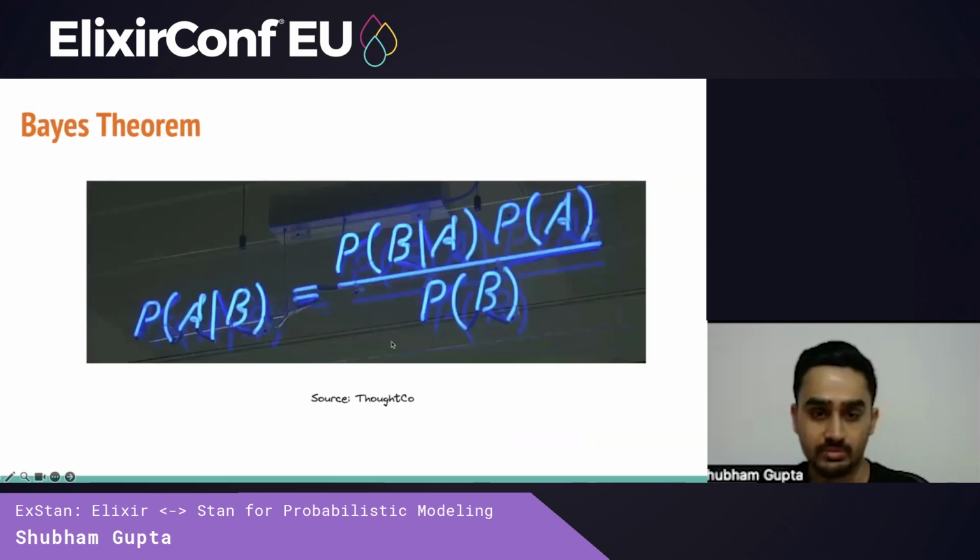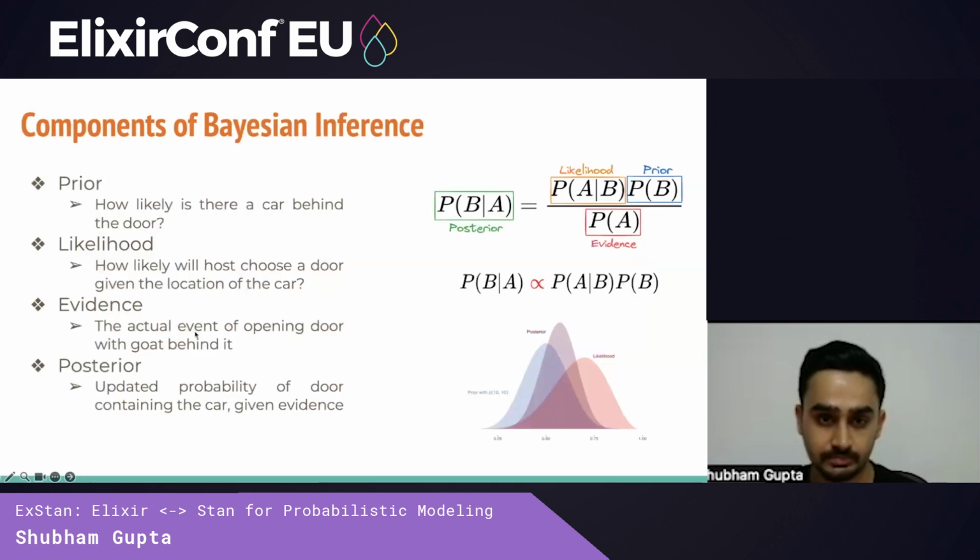So what is Bayesian inference? The main workhorse of probabilistic programming is Bayes' theorem, and it describes the probability of an event given prior knowledge of conditions related to the event, which here we have the prior knowledge of the conditions related to the event, and here we have the probability of the event we're interested in. We'll now break down each term.